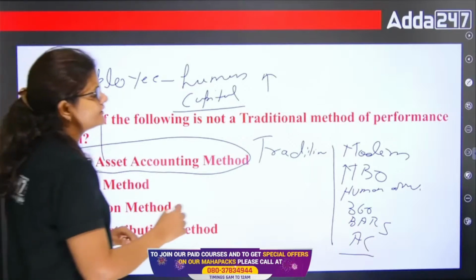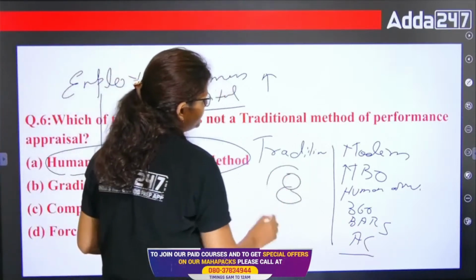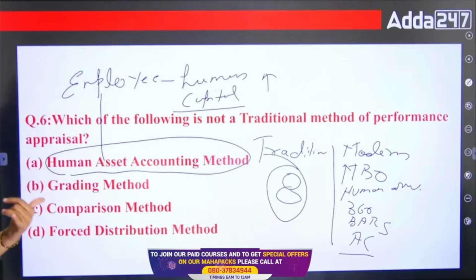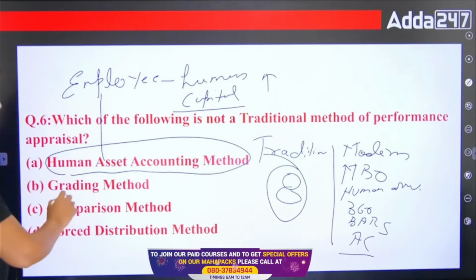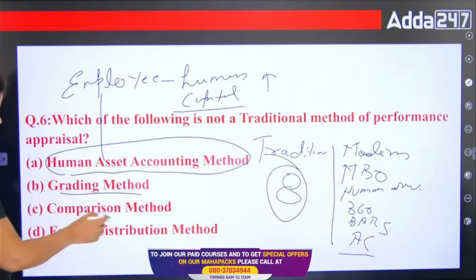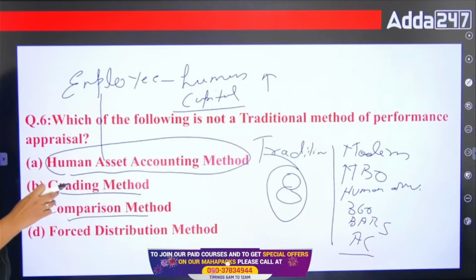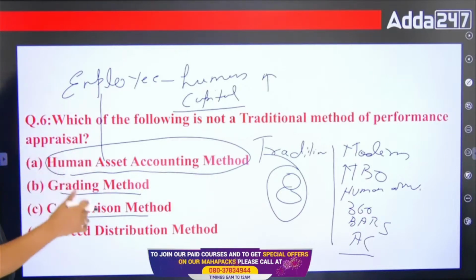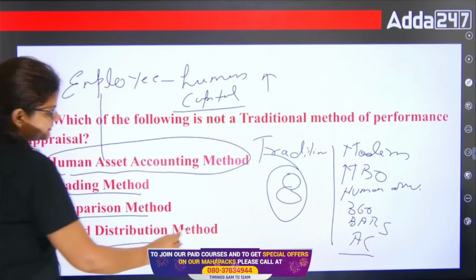Traditional is what? That is 8 methods we have done in the ABM. Free-form essay method, forced distribution, grading, ranking, comparison. These all are traditional methods. Grading, in which you will be given a grade. Then comparison. Here basically you are comparing one employee with the other employees, right? Then forced distribution, right?